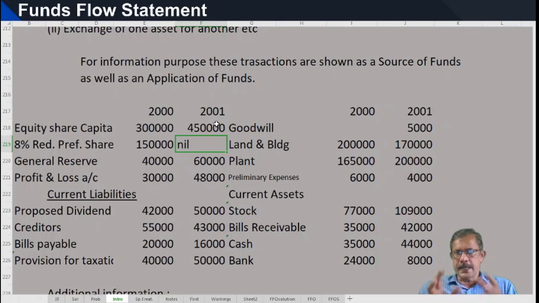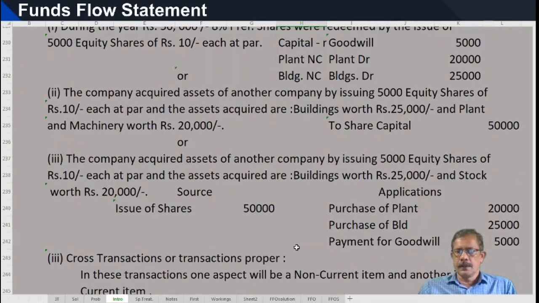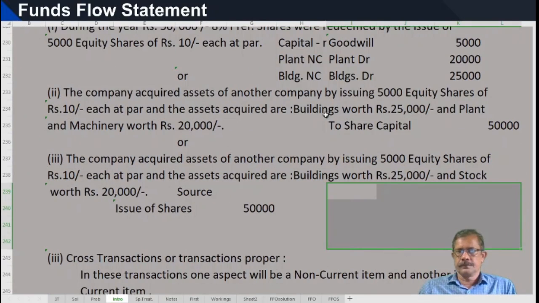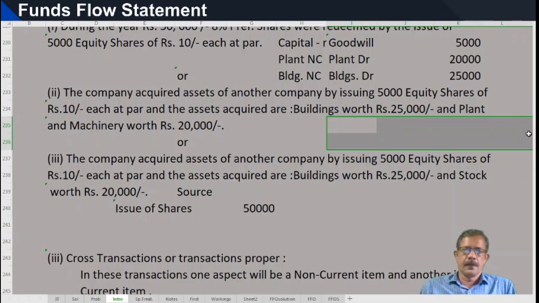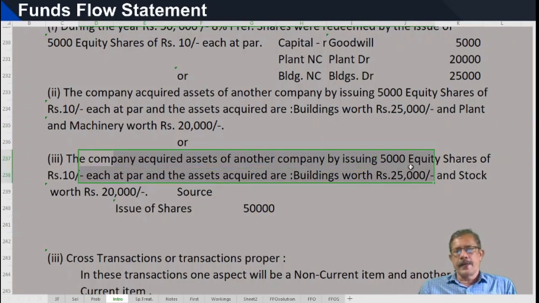But there are some exchange transactions which include a non-current asset and a current asset. See, we will take another example. The company acquired assets of another company by issuing 5,000 equity shares of rupees 10 each at par.